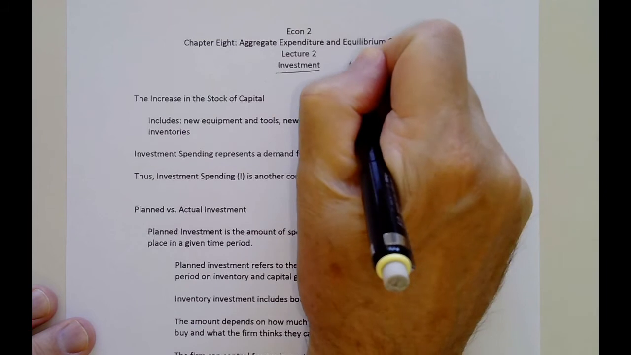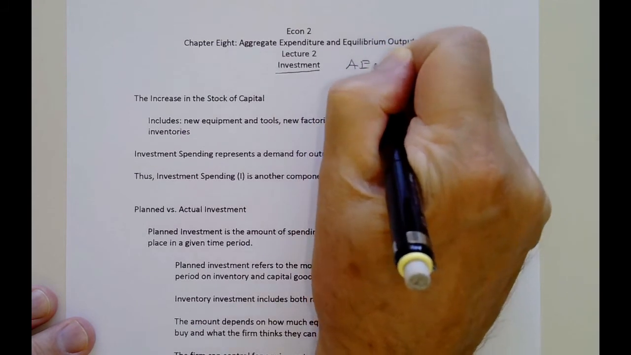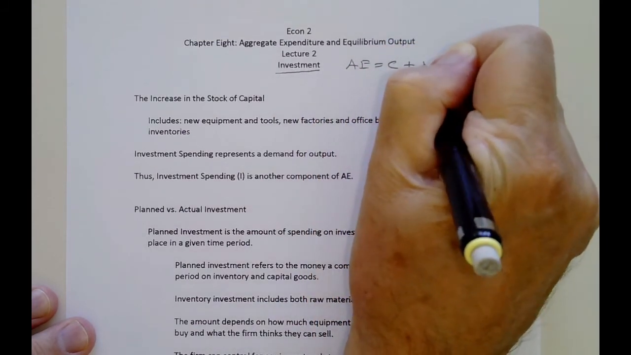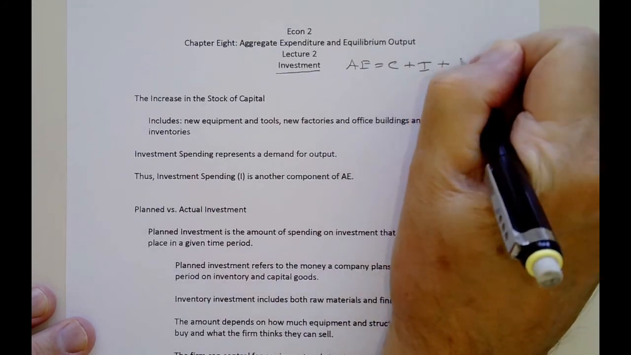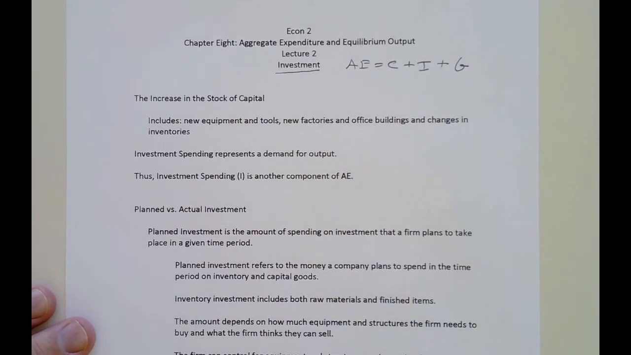So for this chapter, aggregate expenditures is equal to consumption plus investment. C is consumption, I is investment. And then later on in chapter 9, we'll add in G for government spending. And as I mentioned earlier, we'll just simply ignore net exports, not because it doesn't matter, just to make the analysis a bit simpler for students and for the instructor.